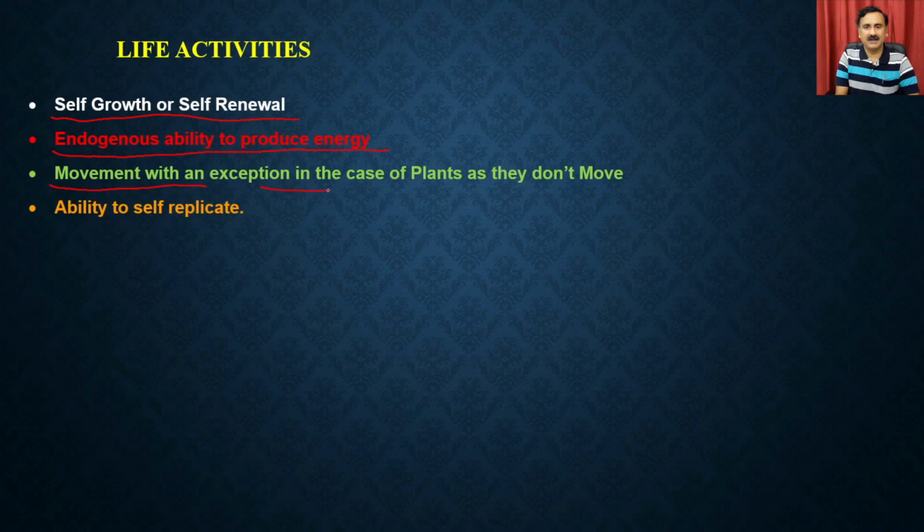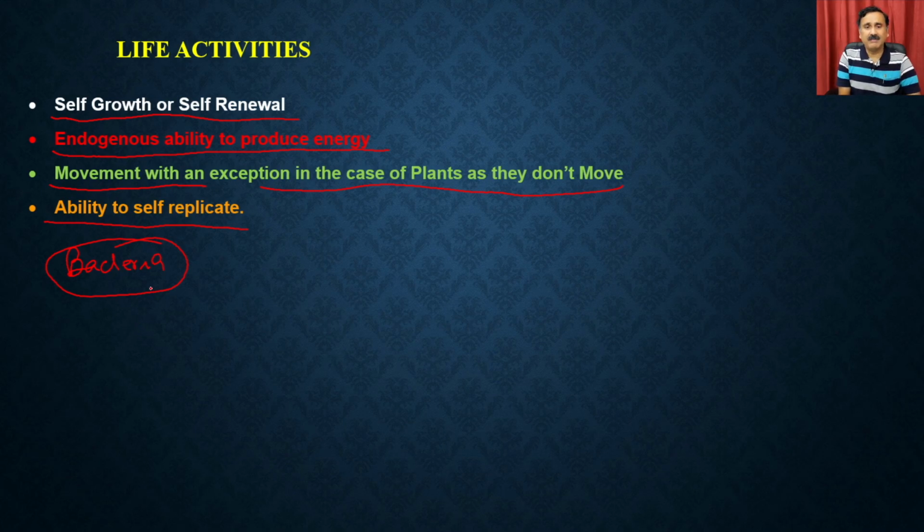In this case, there is an exception that plants are not moving from one place to another, although otherwise there are plants which are also moving. And then it should also have the ability to self-regulate. Now, let's see how these events are actually happening. For example, take self-renewal. If we take the example of bacteria, when we were discussing cell division, we discussed how the bacteria replicate and provide a greater number of bacteria.